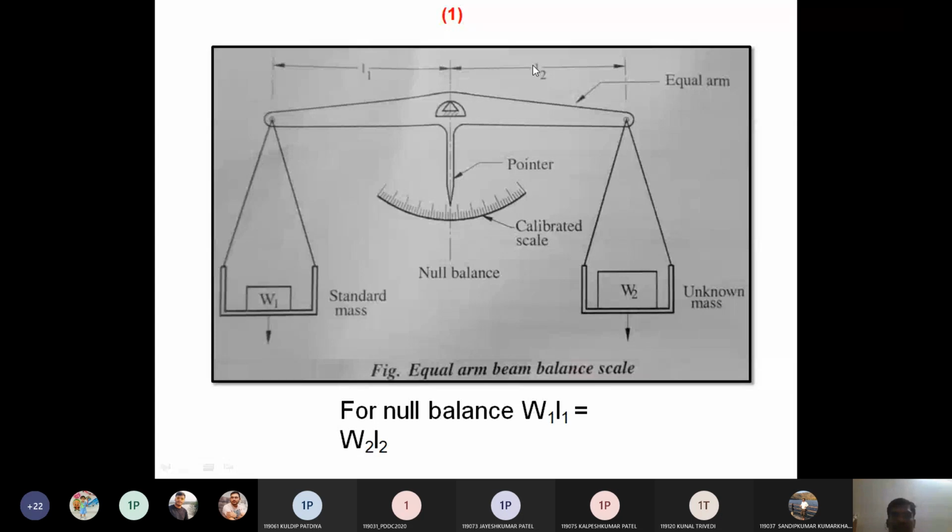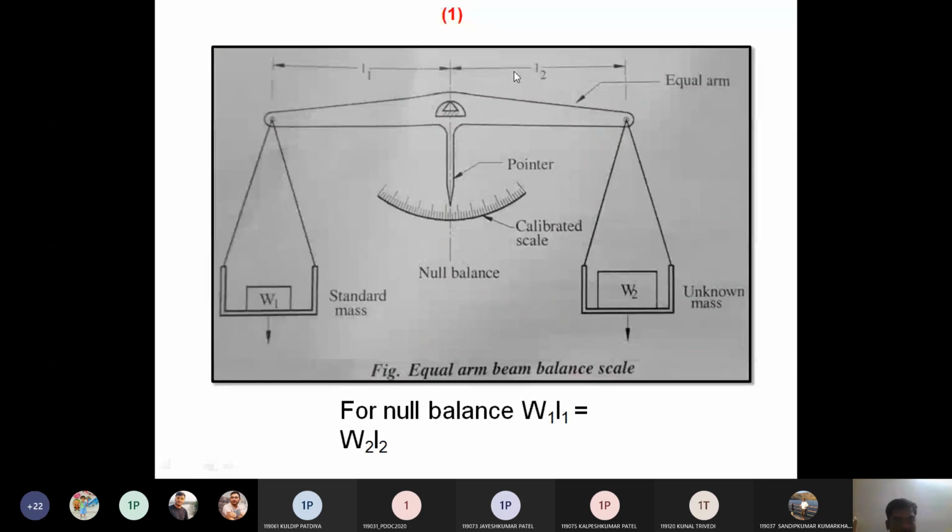But we know that L1 and L2 are the same, the lengths of the arms are the same. So we consider that W1 is equal to W2. It means that whatever standard mass we provide here, that is our unknown mass. So this is the first method.